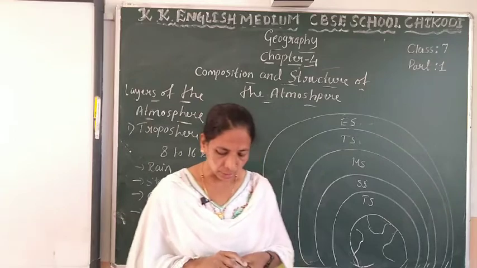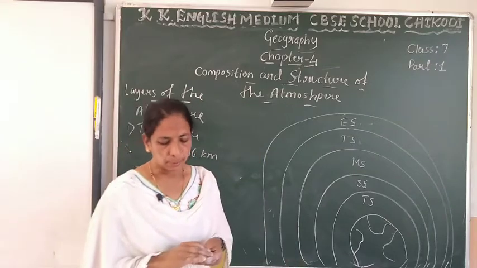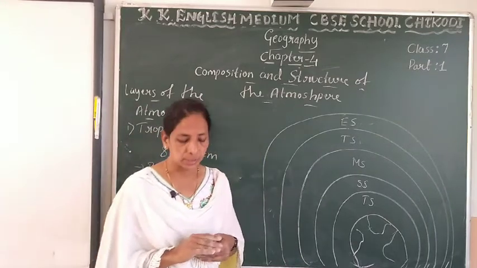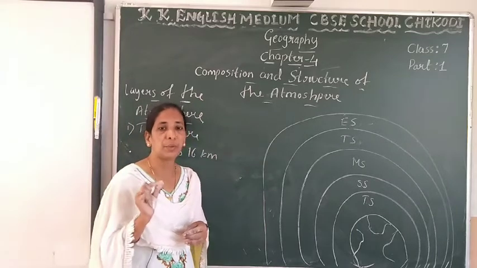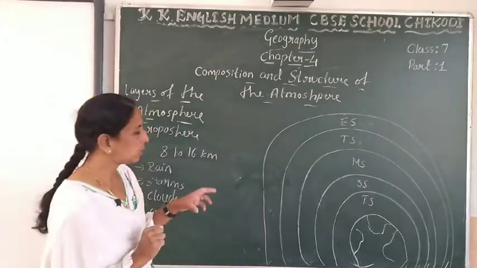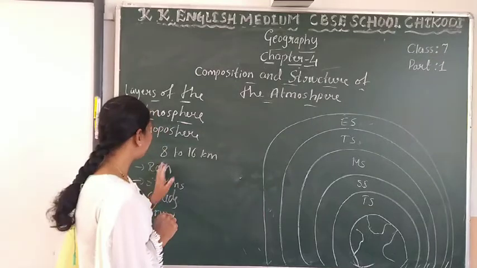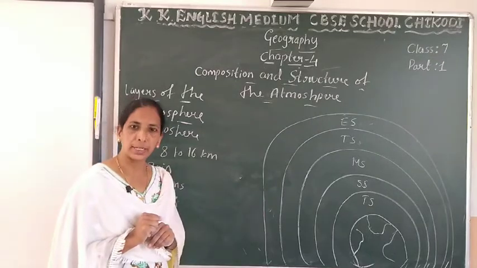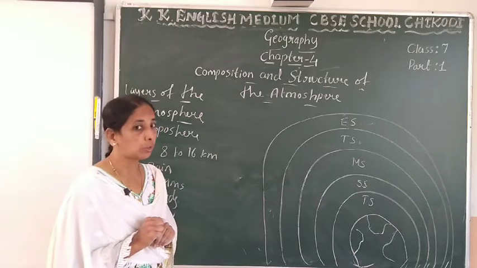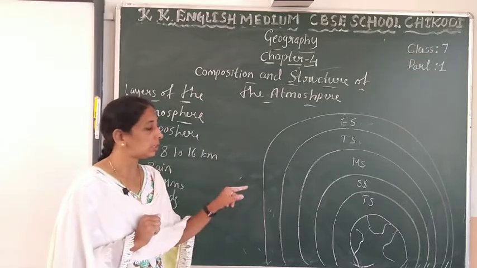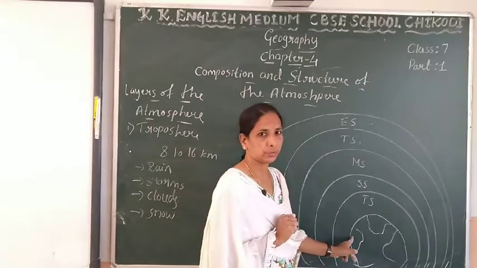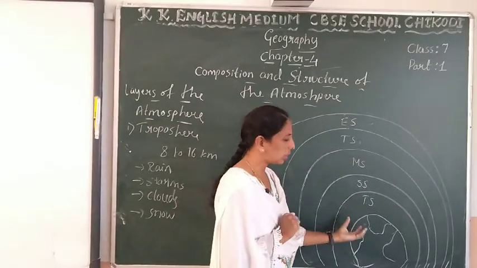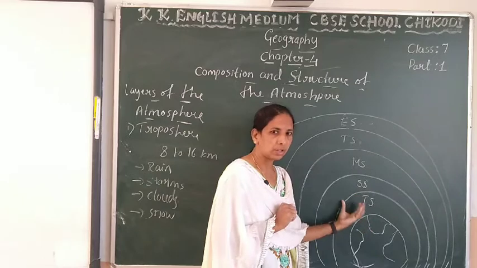Okay. So here the temperature of this layer decreases, 1 degree Celsius every 65 meters. Actually, the troposphere is the warmest. Why is it the warmest? It is nearer to the earth, so it receives the heat of the earth.